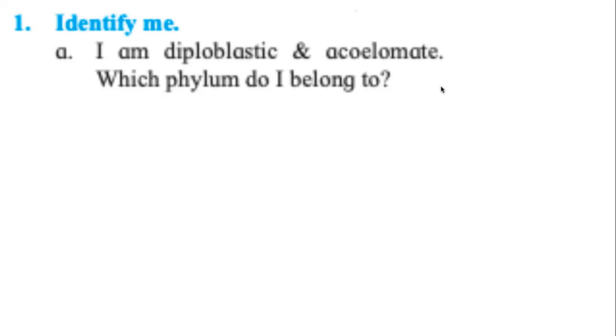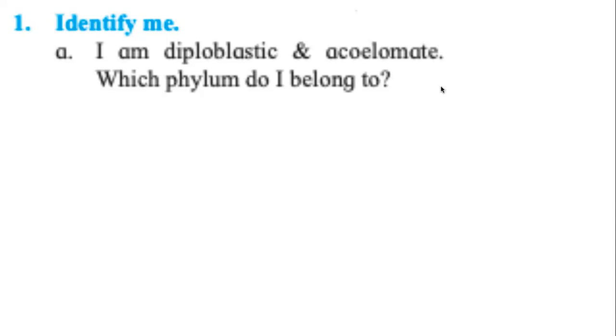This is an exceptional question, that we only studied diploblastic and triploblastic, and majority, all other organisms, all other phylum of the kingdom Animalia, the organisms are either diploblastic or triploblastic. But sponges, the Porifera, are special cases.